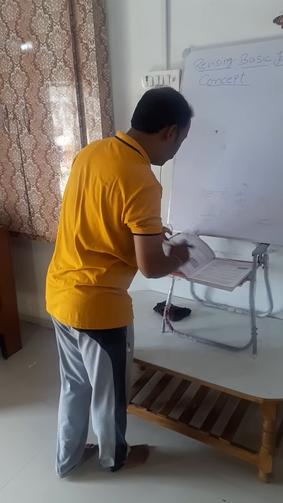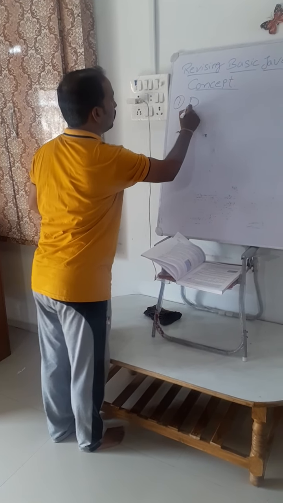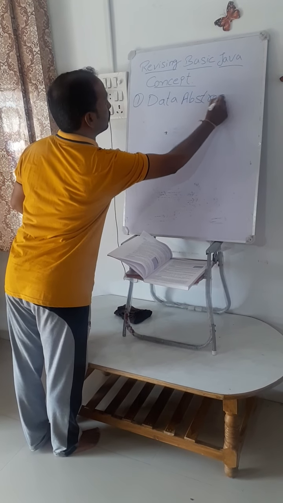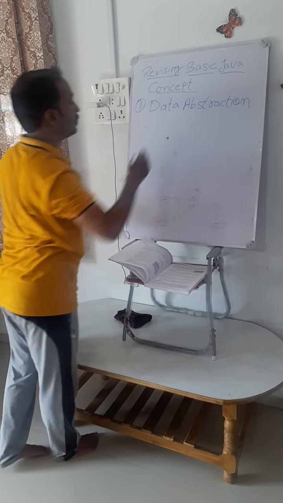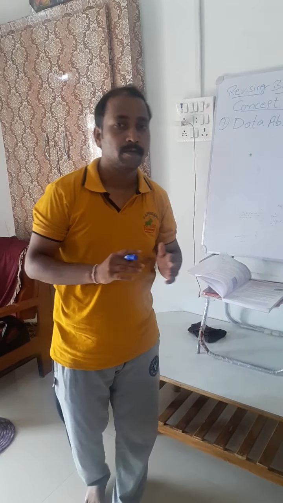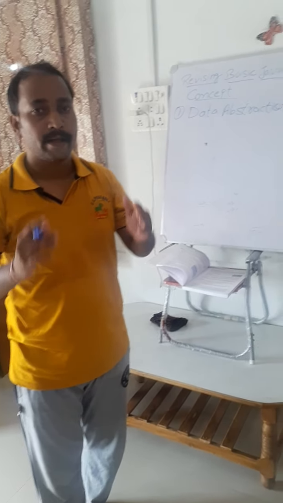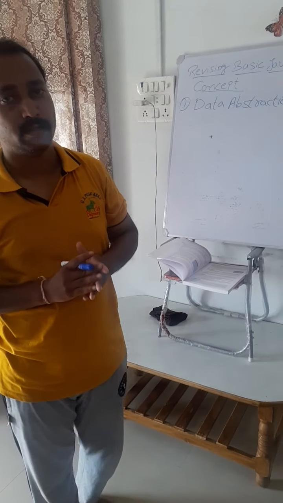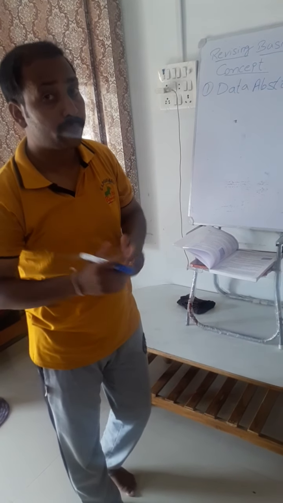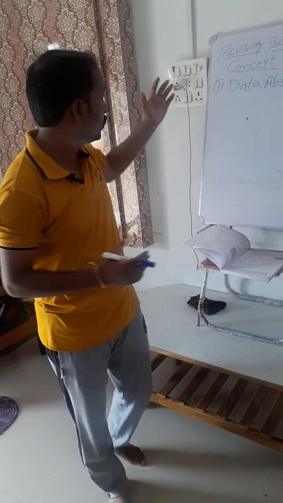Now, first topic is data abstraction. What is data abstraction? The act of representing essential features without including its background detail, that is called data abstraction. For example, car. Another example, switchboard.